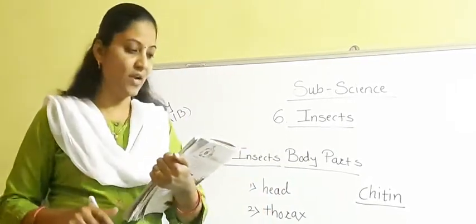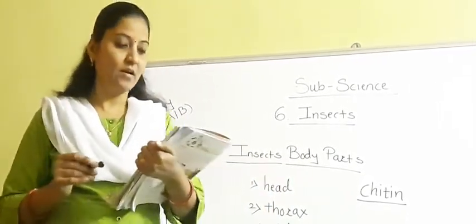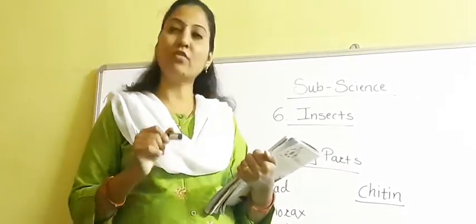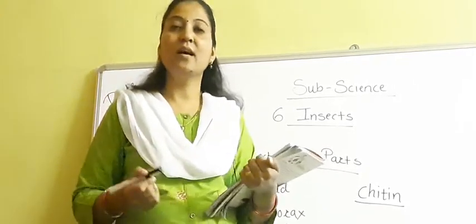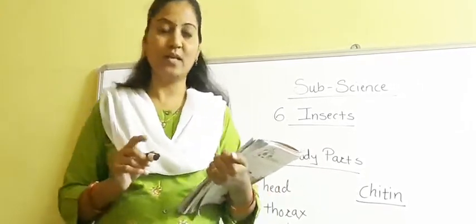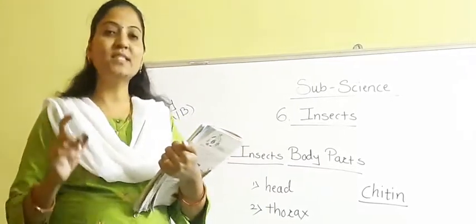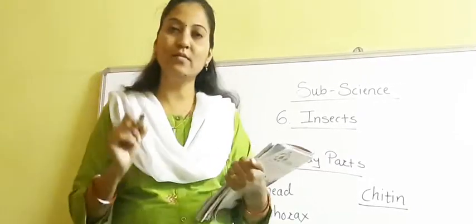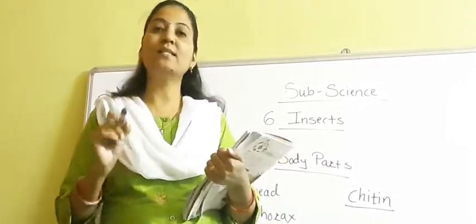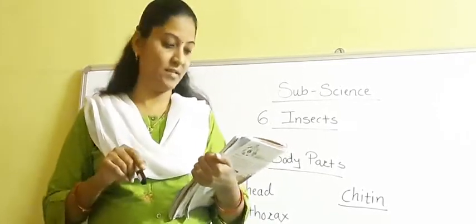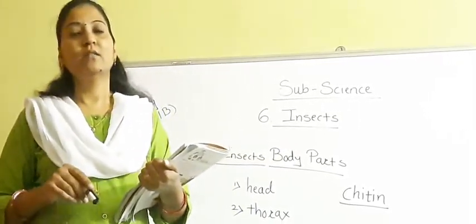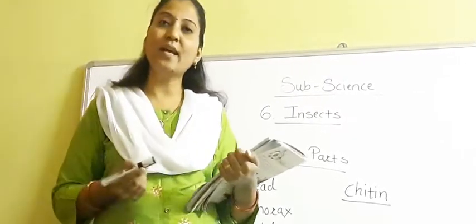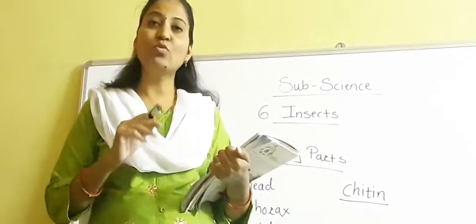Now most insects have two pairs of wings, and in certain cases there is only one pair of wings, that of a housefly. Means housefly is having only one pair of wings, and most of the insects are having two pairs of wings, with the exception of a housefly. But some insects do not have wings. For example, ant and louse, these insects do not have wings.